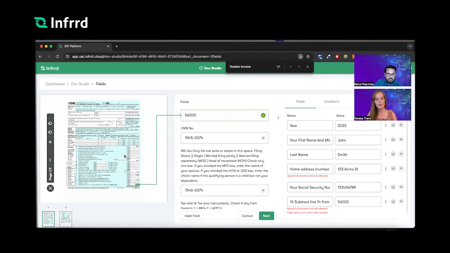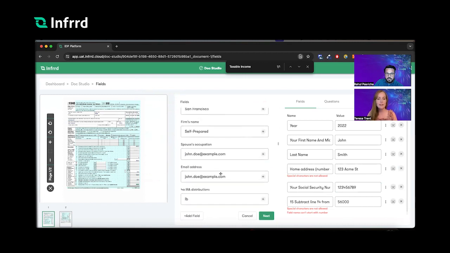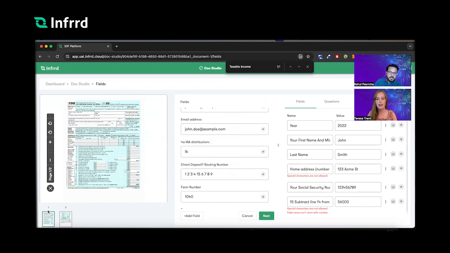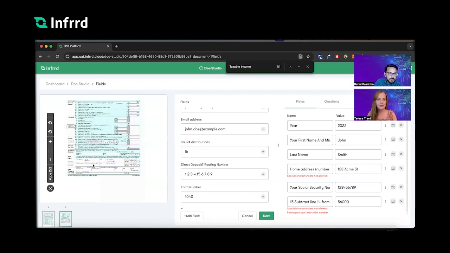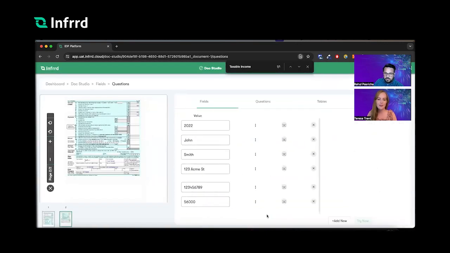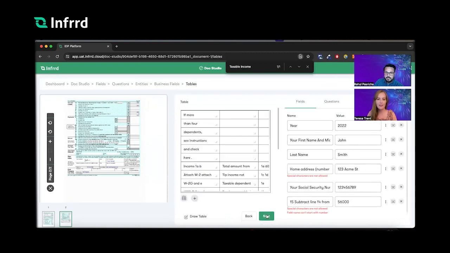Anything else that you see of value here? I think sometimes signatures can be important, maybe if you're able to detect that. I think one of the powerful things is highlighting that this form can change from 2022 to 2023 to 2024 and onwards. That's a great point. Yeah, this document looks like it was signed. Let's go to the next step and see if we were actually able to detect the signature.